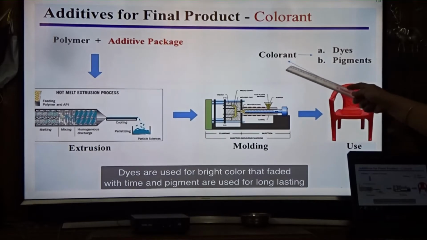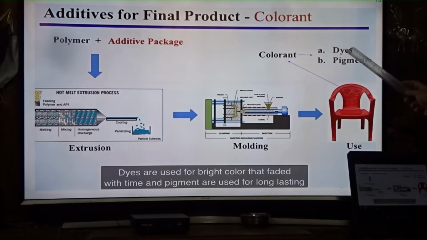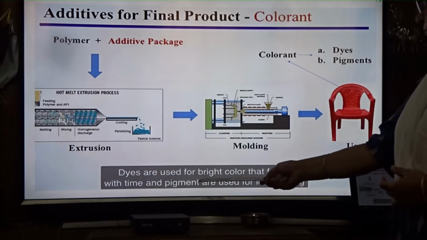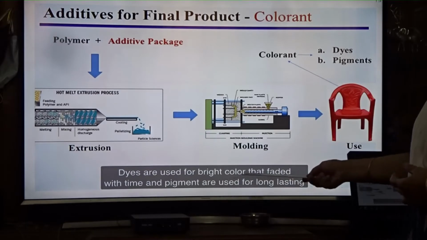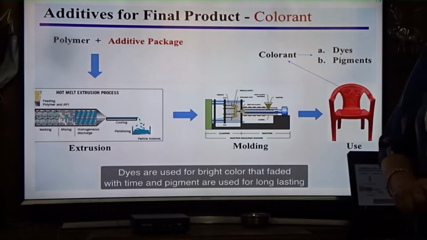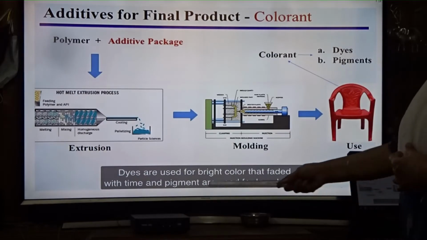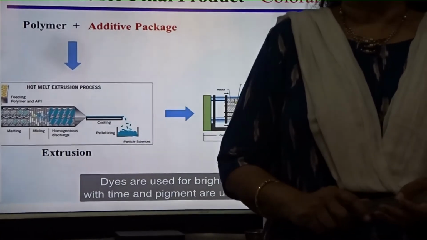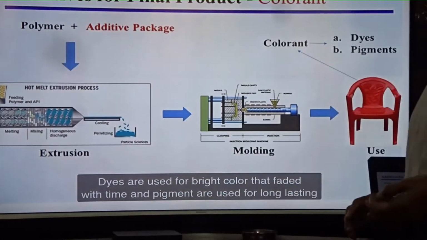In colorants we can add dyes and also pigments. Dyes give bright color, but it fades with time. Suppose you want permanent color, then you have to add the pigment so that the color becomes permanent.